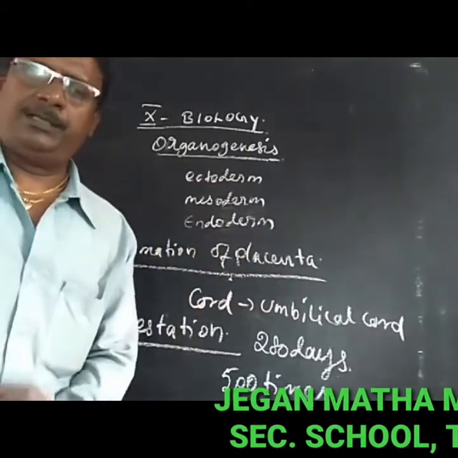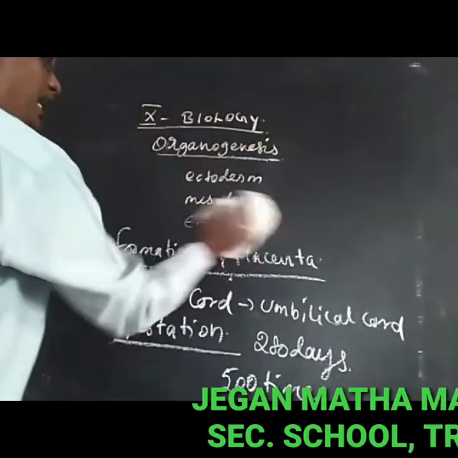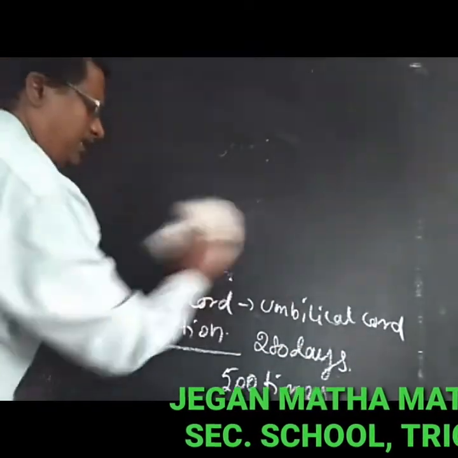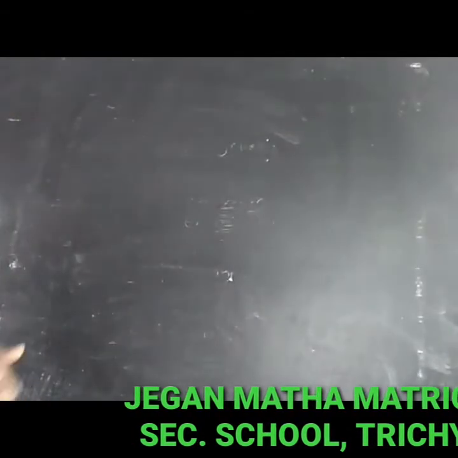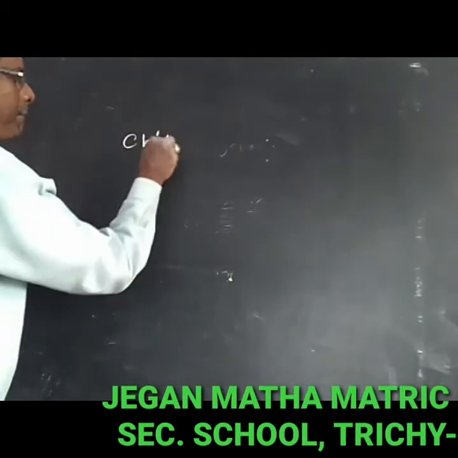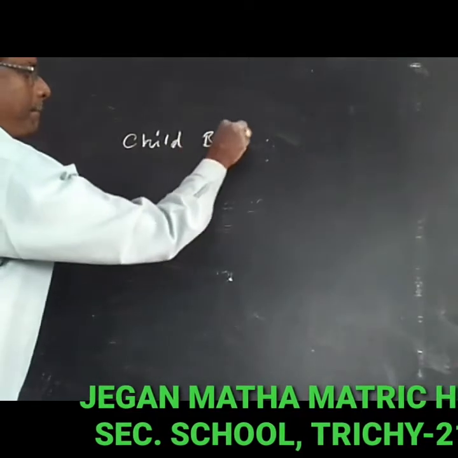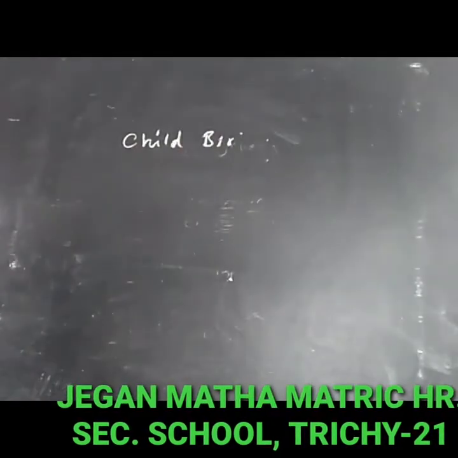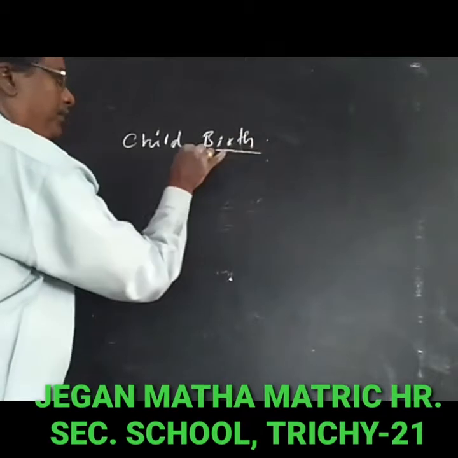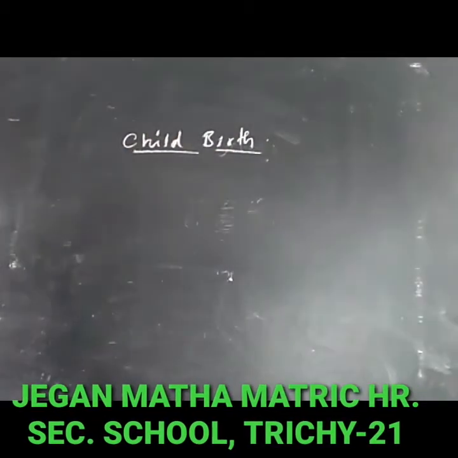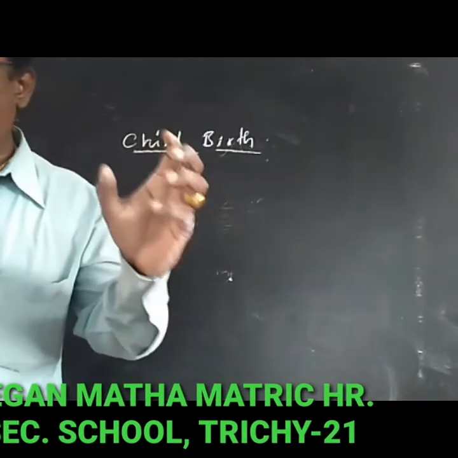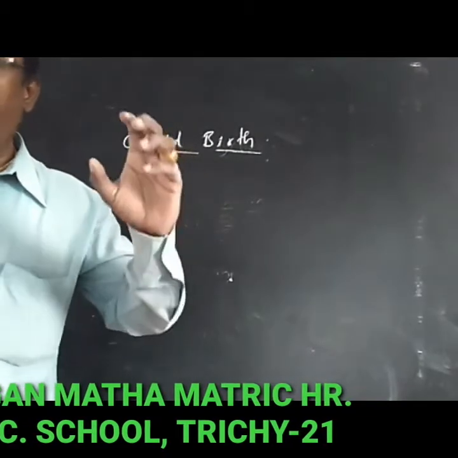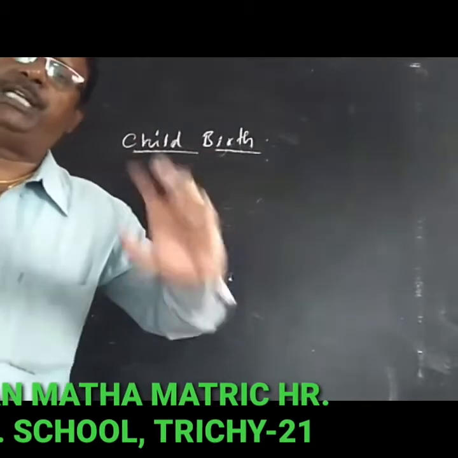The next topic is childbirth. Childbirth is the expulsion of the young one from the mother's uterus to the outside of the body.